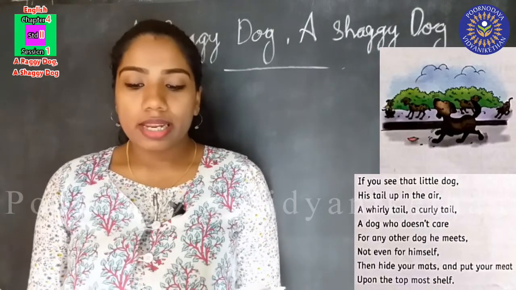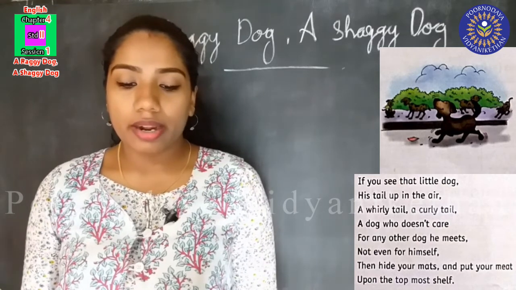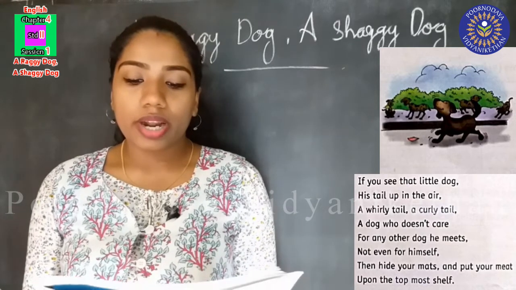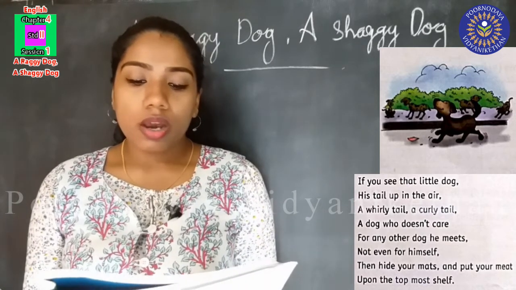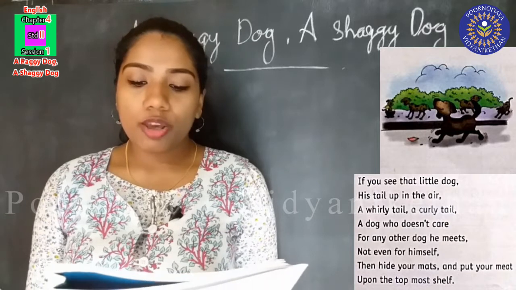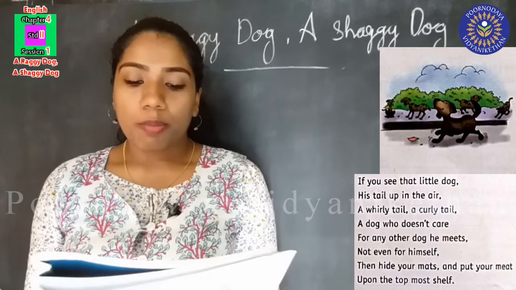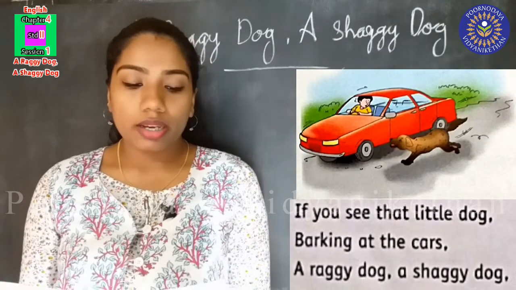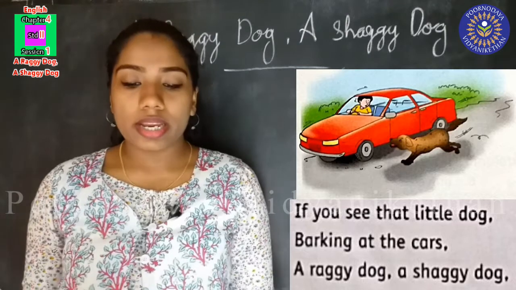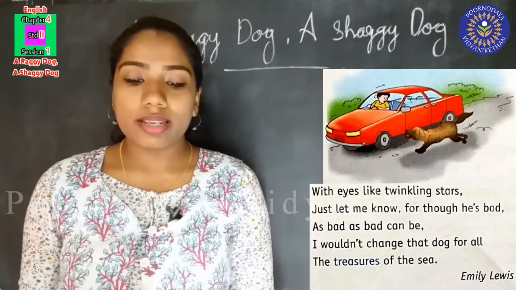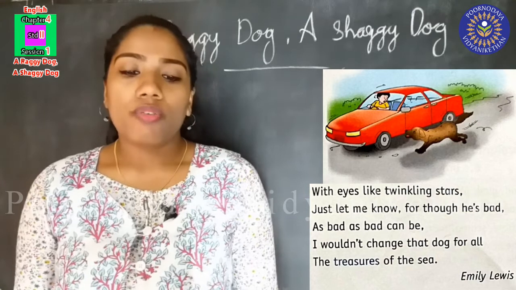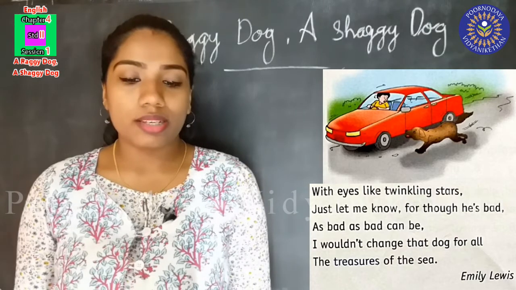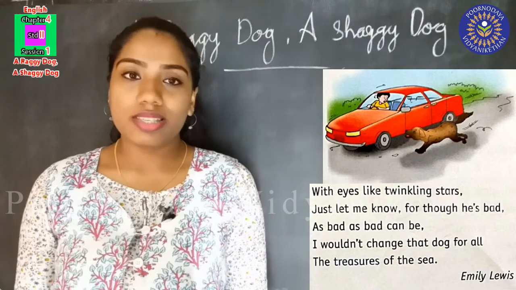If you see that little dog, his tail up in the air, a whirly tail, a curly tail, a dog who doesn't care for any other dog he meets, not even for himself, then hide your mats and put your meat upon the topmost shelf. If you see that little dog barking at the cars, a raggy dog, a shaggy dog, with eyes like twinkling stars, just let me know, for though he is bad as bad can be, I wouldn't change that dog for all the treasures of the sea.